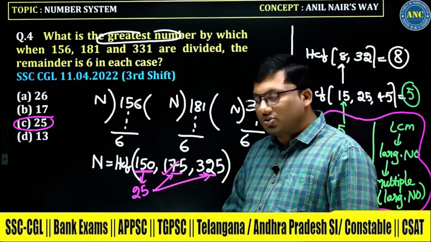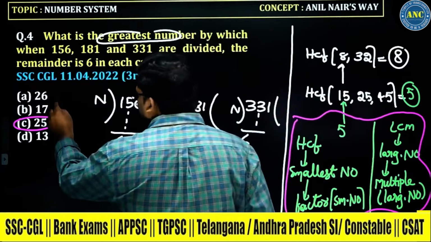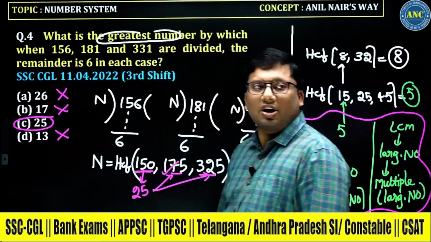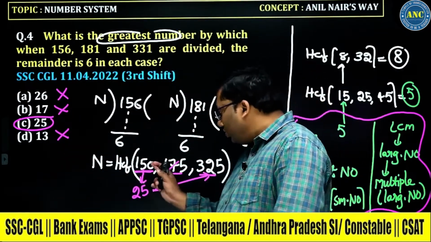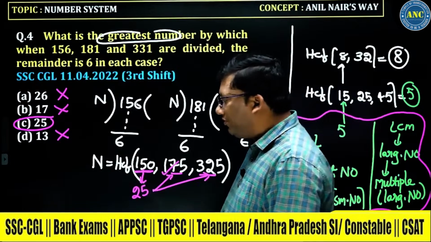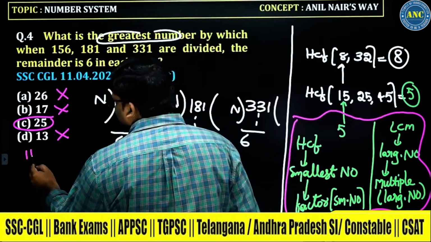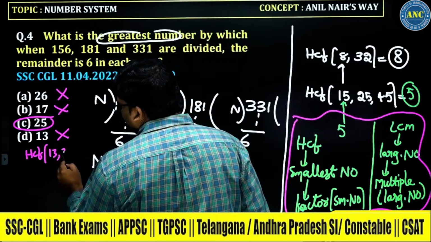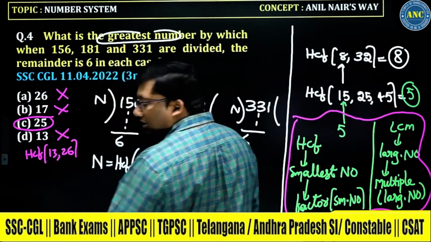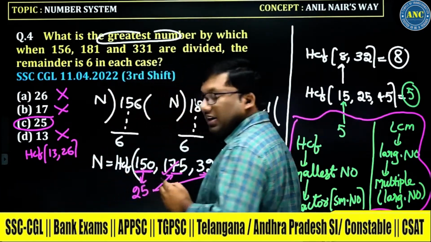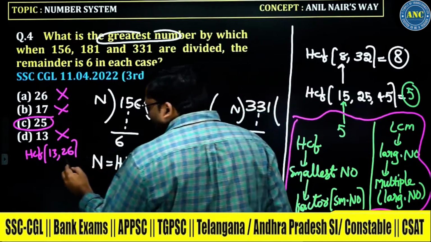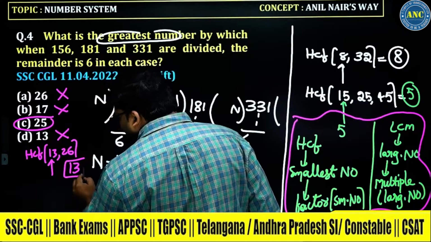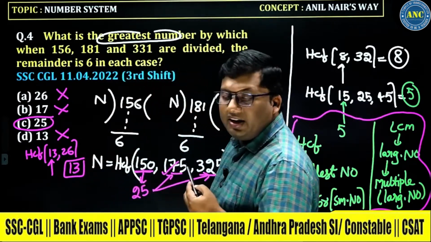This is one way to solve. You can easily say the other three options are wrong. You don't need to take the factors of 150 also. The concept is, HCF of 13, 26. If I take this example, the smallest number is 13. 13 is dividing 26.